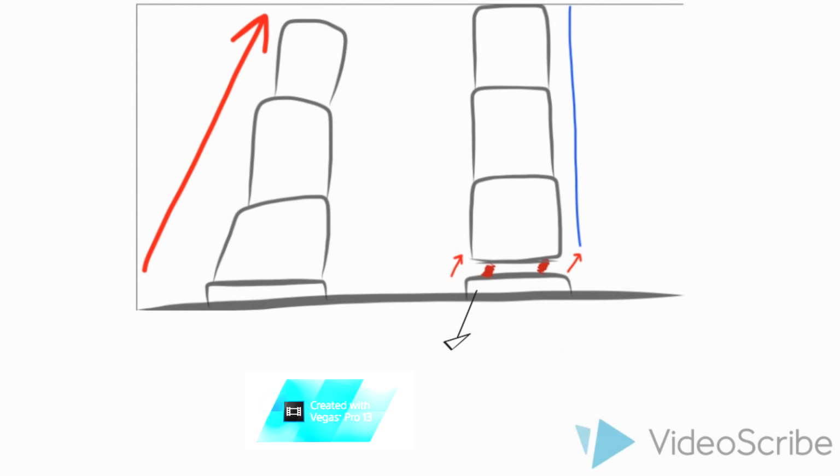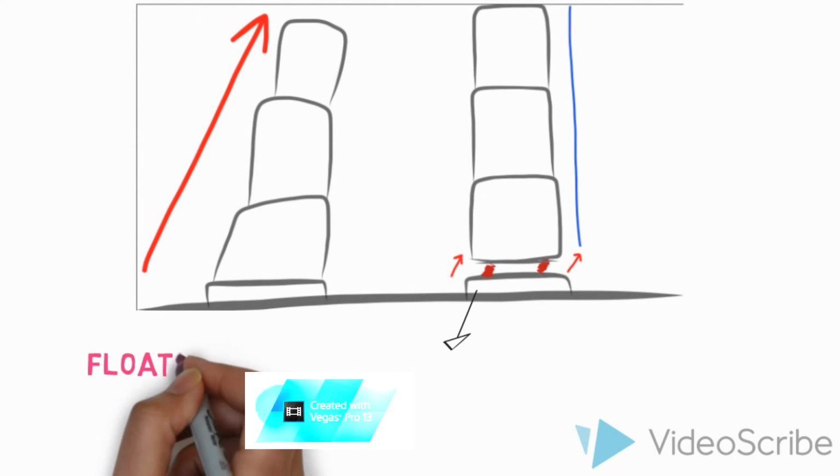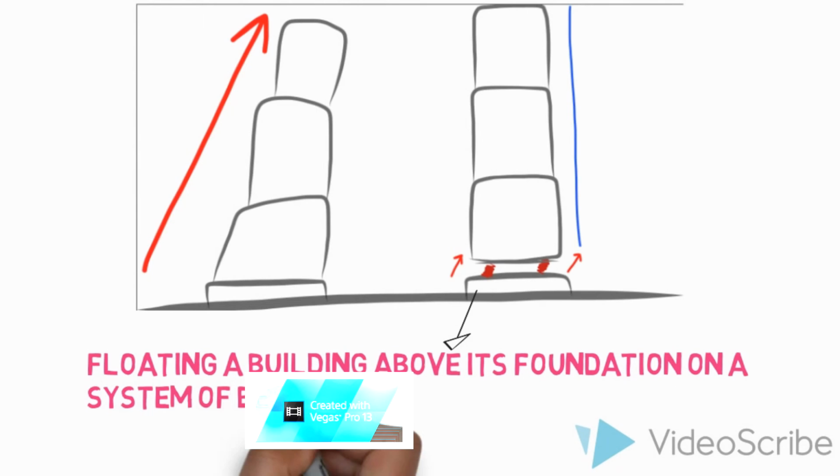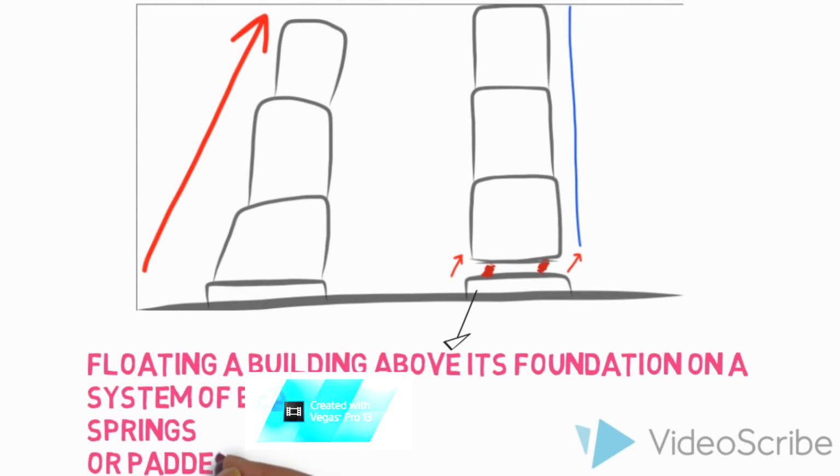The concept involves floating a building above its foundation on a system of bearings, springs, or padded cylinders. Bearings attach the building and foundation via steel plates, and then, when an earthquake hits, allow the foundation to move without moving the structure above it.